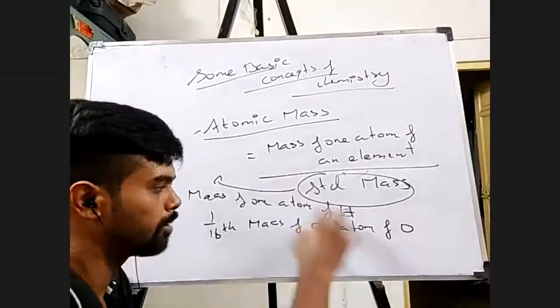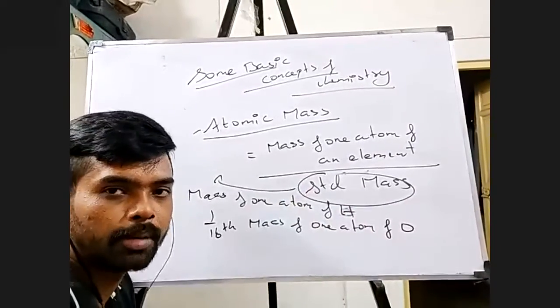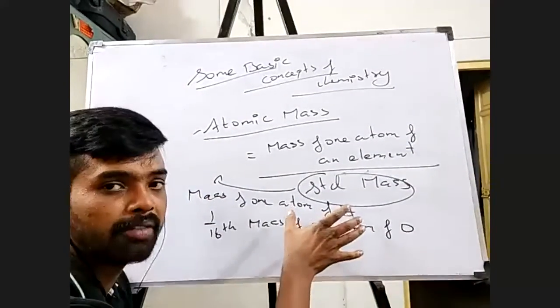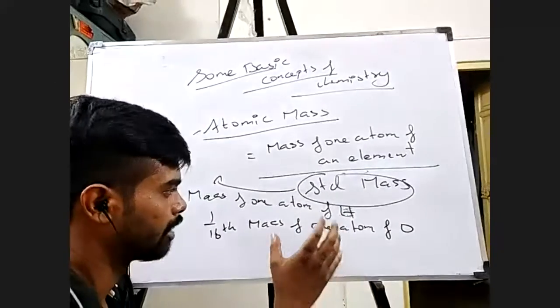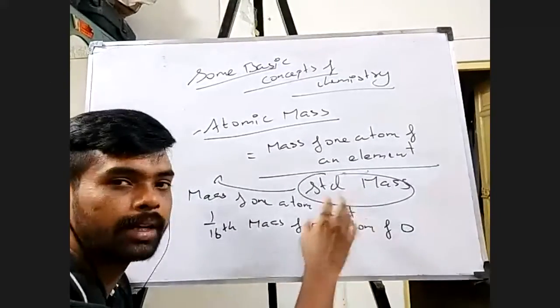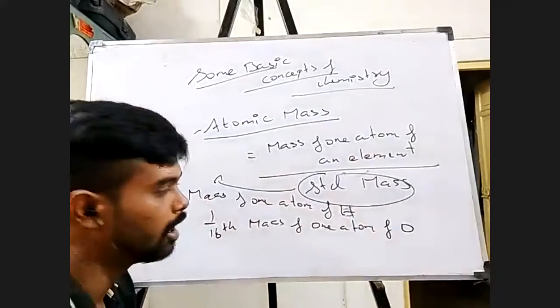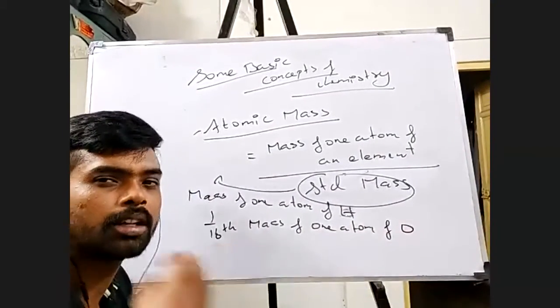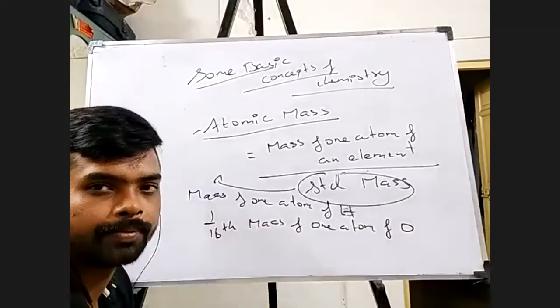Now, the first problem, I told you that hydrogen atom is one of the lightest elements available. So even though indirectly we're going to find the mass of one atom of hydrogen, because it is the lightest element, it is becoming more and more difficult for me to find this value, right? That problem was overcome when I used oxygen, because oxygen is a little heavier element than hydrogen.